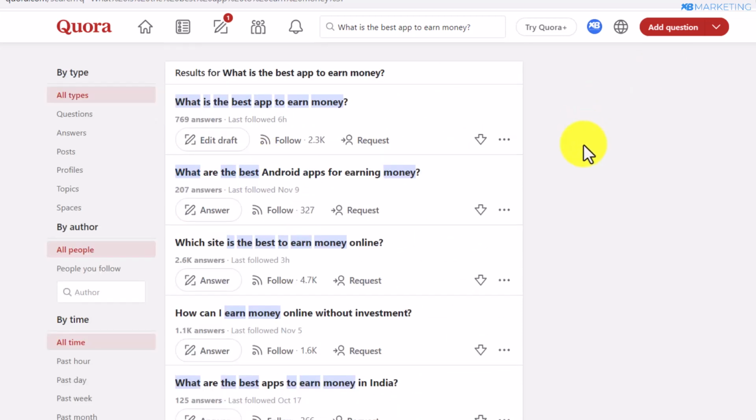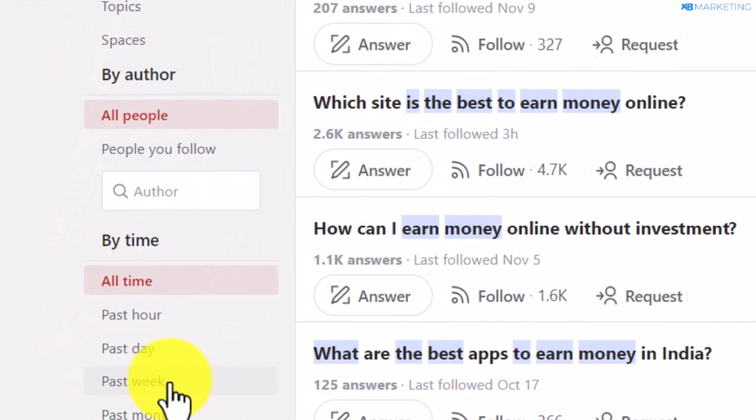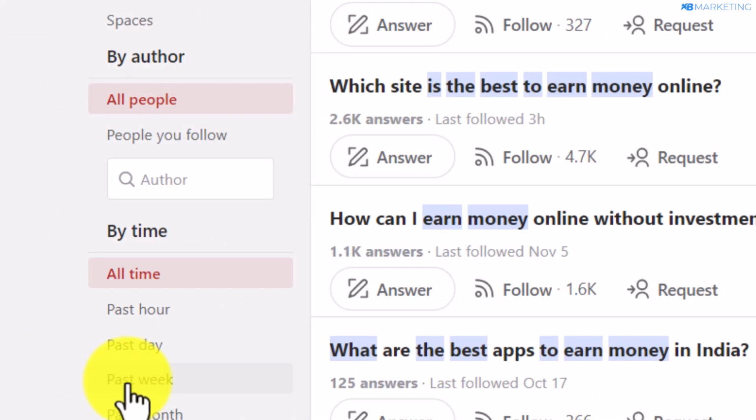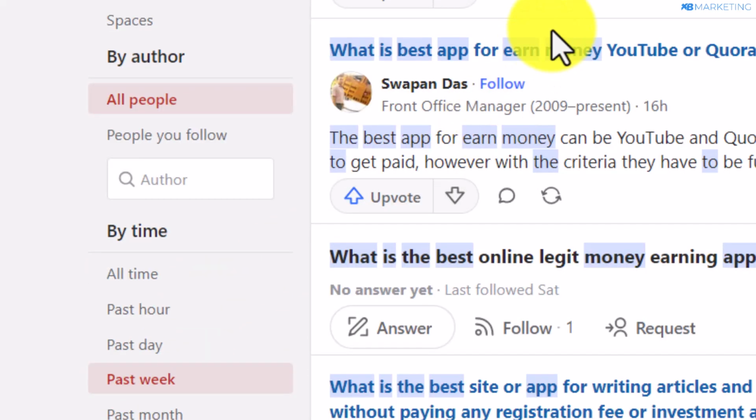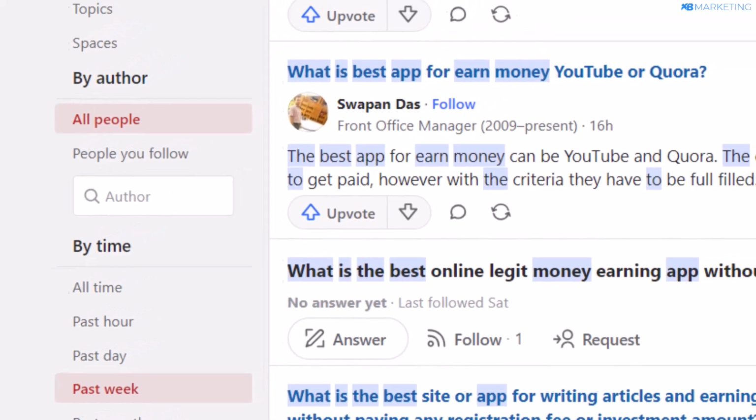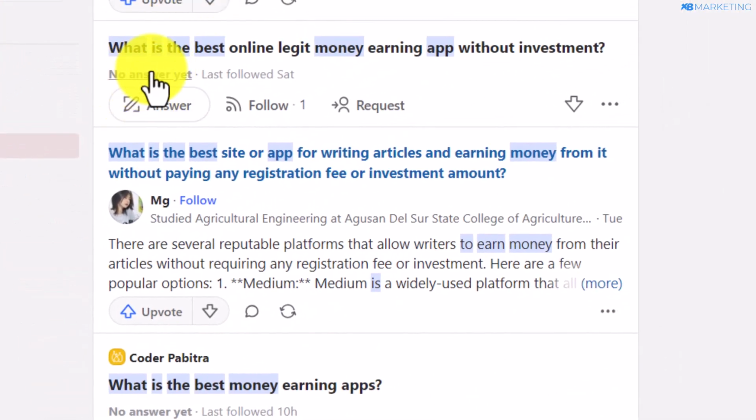All right, so the second method you can use for free traffic is to come over to this filter section, and you want to change it to the past week. So if you do this, you are going to see a lot of questions that don't even have answers. All right, you can see right here, these are a lot of questions without an answer. You can see this one posted just last Saturday, as you can see right here. So all you need to do is to basically copy these questions, paste them in ChatGPT, get the answer, and you want to paste in the answer right here with your link.